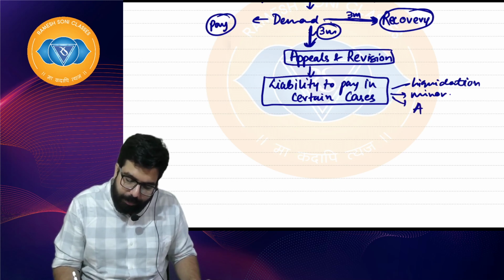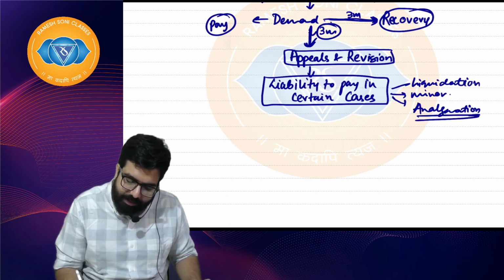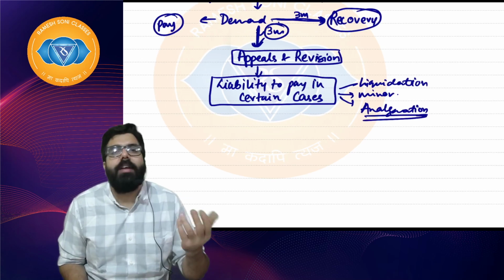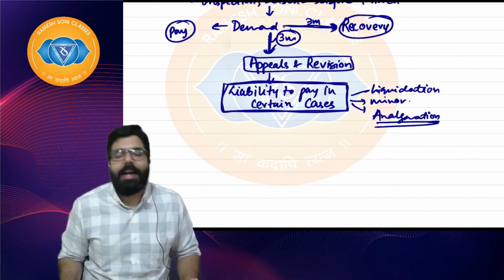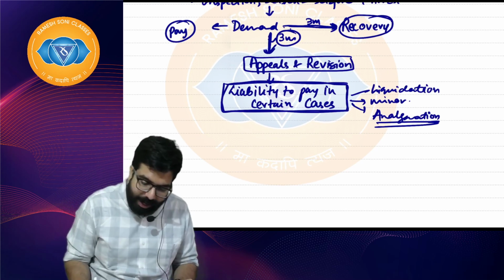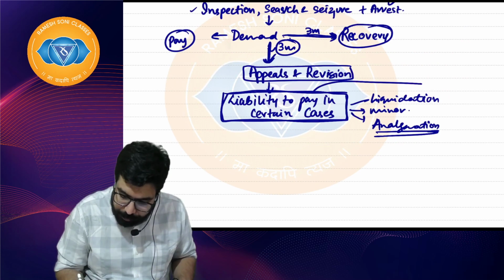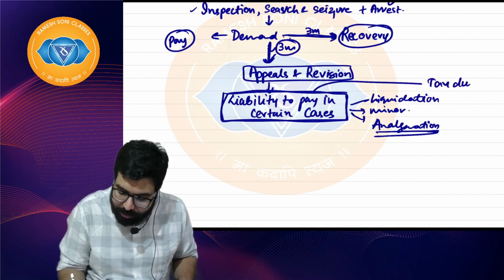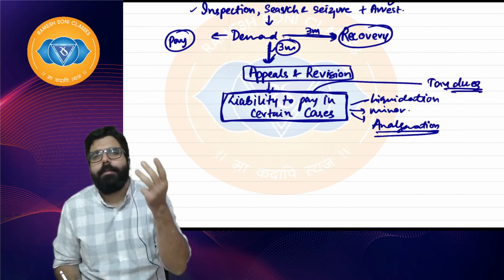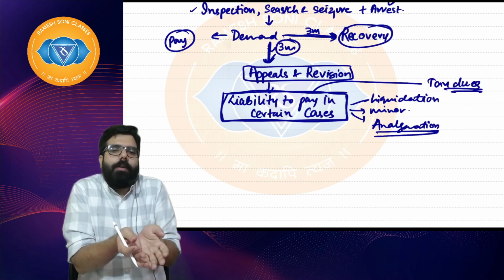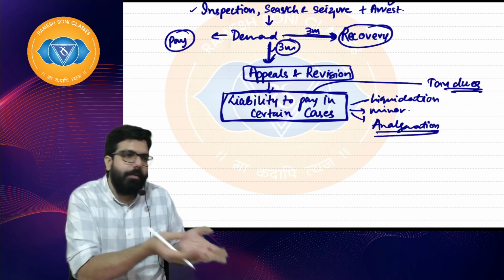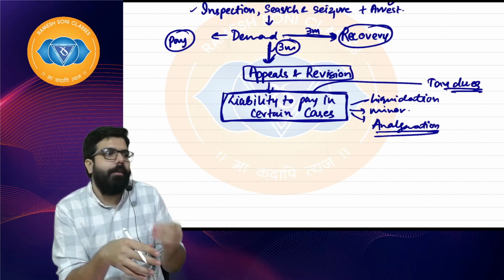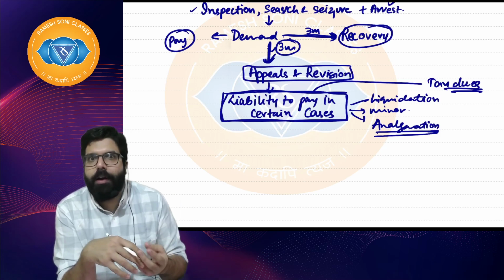Sir, amalgamation is there, merger is happening, demerger is happening, business is discontinued, a person has died. In all those cases, who will be liable to pay their tax dues, tax, interest, penalty, etc.? Supposing one person was liable to pay tax, interest, penalty, and he died. Who will pay? His representative will pay, whoever is taking over the estate, right, everyone?